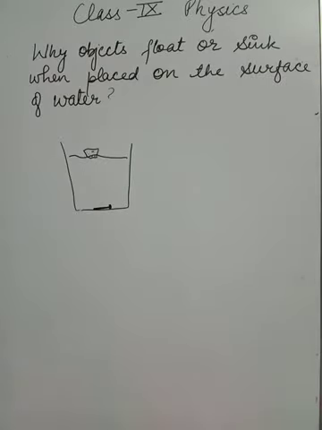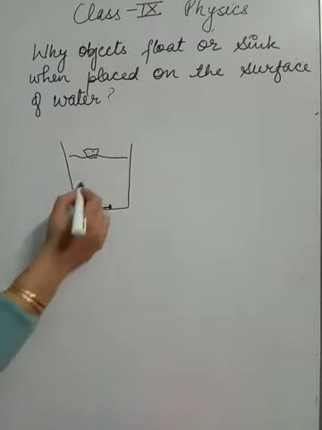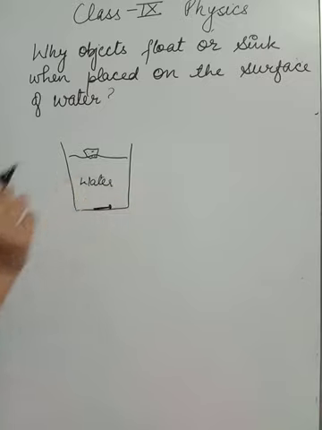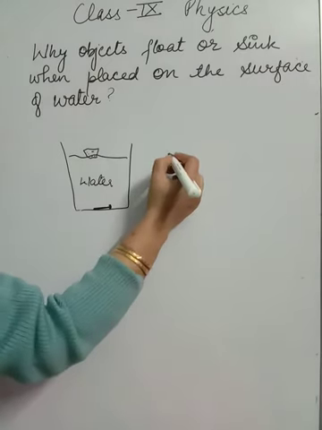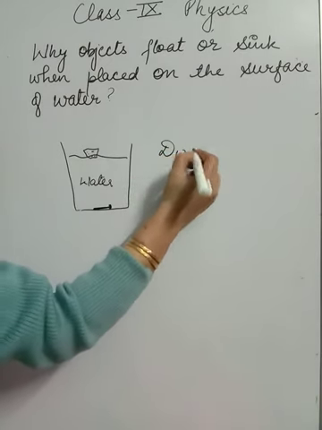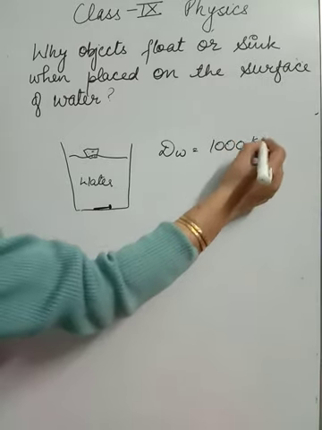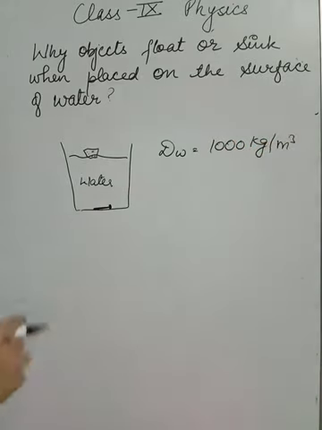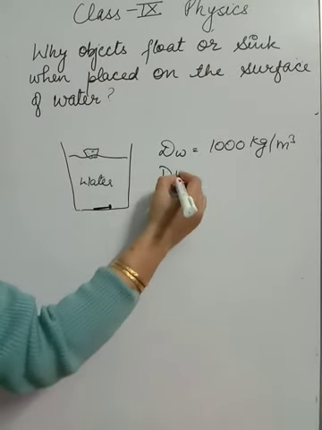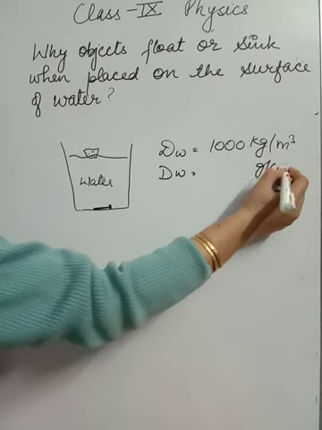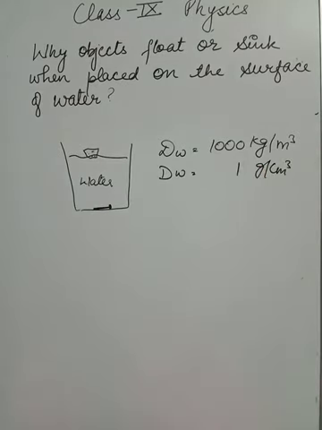So it depends on the density of the object and the fluid in which we are putting it. Here we are particularly talking about water, so I am taking the fluid to be water. Now see children, the density of water is 1000 kg per meter cube. If I want to write it in gram per cubic centimeter, then the density of water is 1 gram per cubic centimeter.